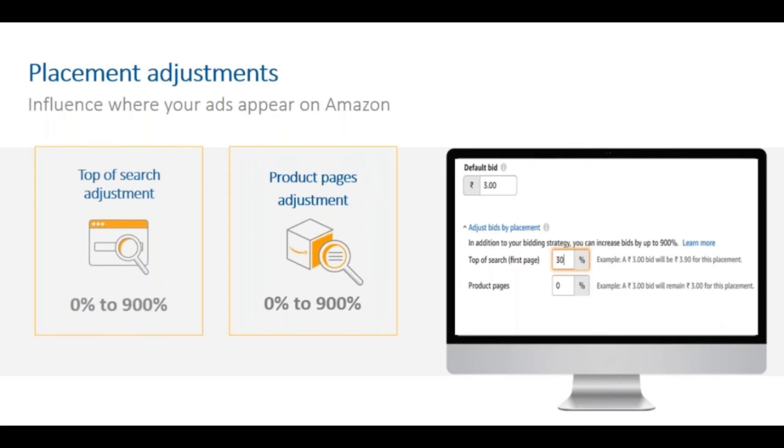And also one more point, don't get confused between the bidding controls and placement adjustments. These two things go hand in hand. It is like this plus this. So if you have selected dynamic bids up and down, and there is a high possibility of converting it into a sale, your bid will go up. Say you have bid 3 rupees, the bid will go up to say 4.5 rupees. Plus, if you have selected a 30% increase here, it will add to that, right? So these two are additive.